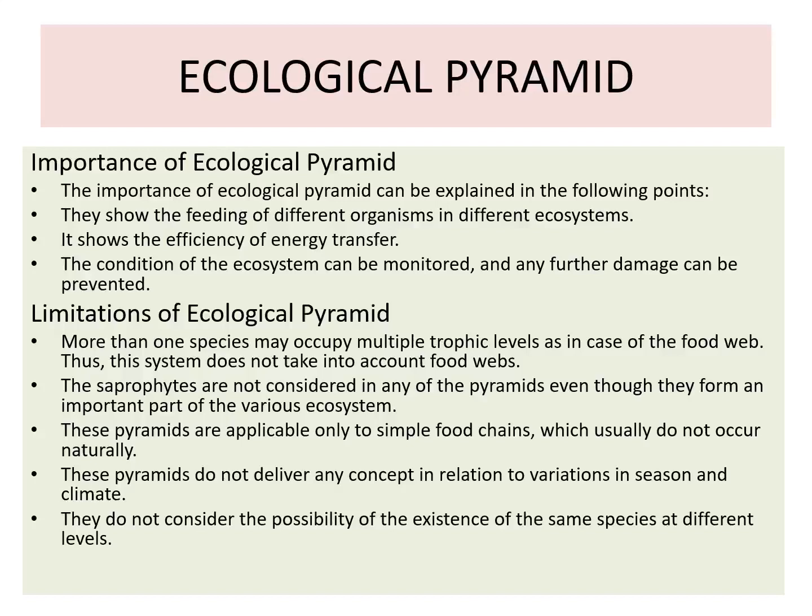So the ecological pyramid is applicable to the simple food chain and it is not applicable to the food web. And when one individual can have more than one preference, then the ecological pyramid is not much suited. For example, in the life cycle of a frog, we have the tadpole, we have the adult. The adult is carnivorous, the tadpole is herbivorous. So in the case of the ecological pyramid, where to place the individual, whether in the case of the herbivores or in the case of the carnivores? So it becomes very difficult.